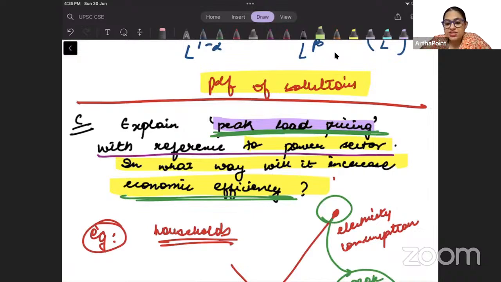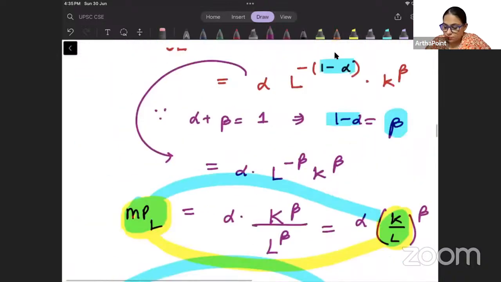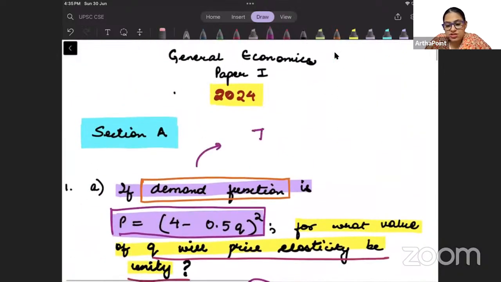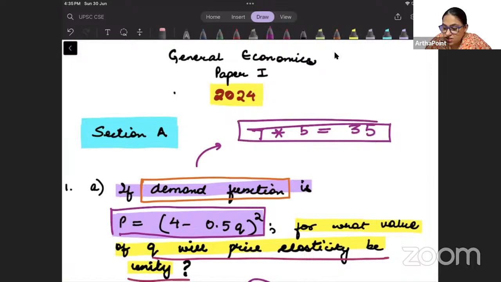So try to understand this thing, that there are 7 questions in section A beta, and each is for 5 marks, consisting 35 marks. So since each question is for 5 marks, you cannot exceed too many words. बहुत ज़्यादा नहीं लिखना है, but you need to make sure that you answer everything that is mentioned here, right?